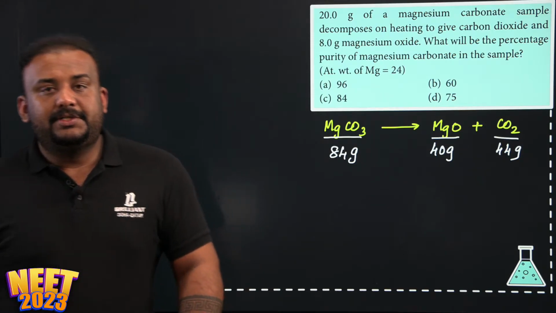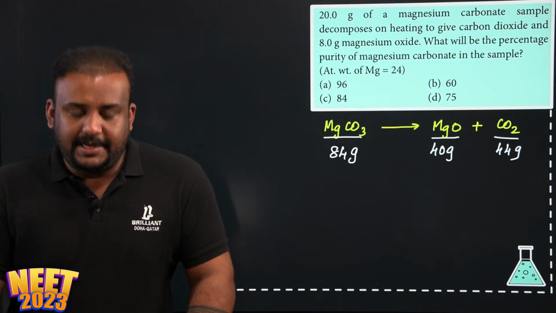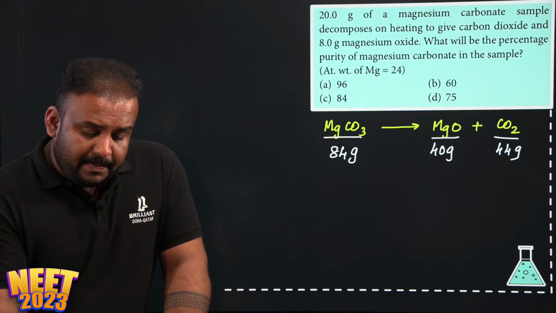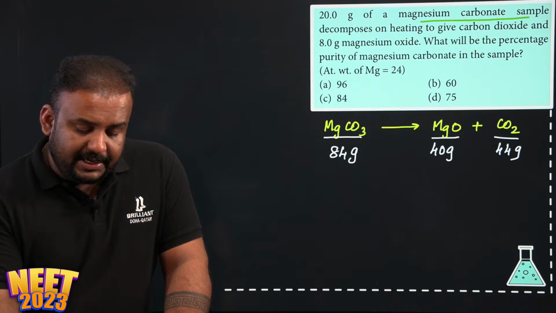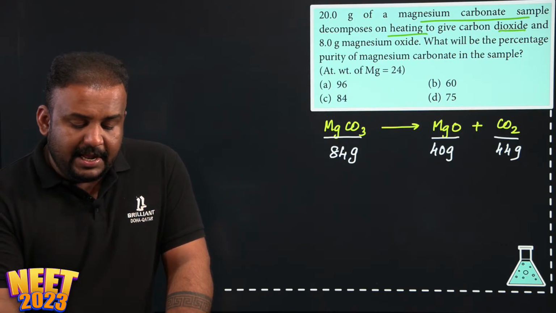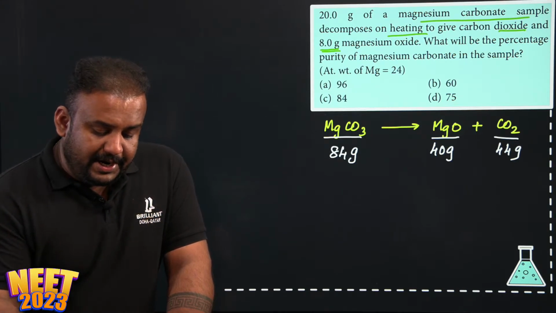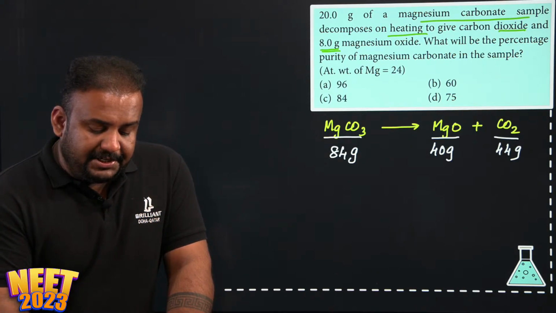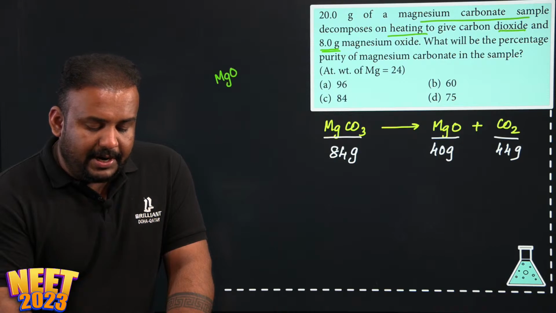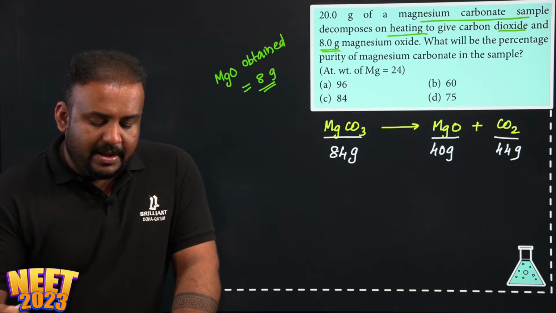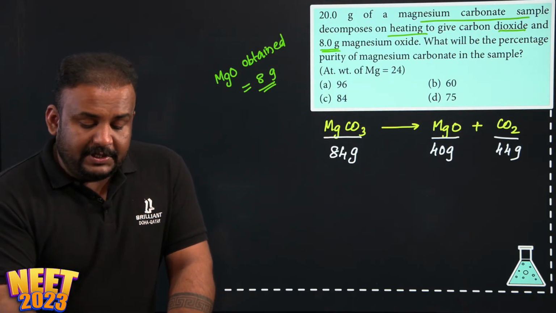So this is our existing stoichiometry, right? Now, what did they say? 20 gram of magnesium carbonate decomposes on heating. It gave 8 gram magnesium oxide. So I will just note it down. The amount of magnesium oxide obtained on heating is 8 gram. Okay, when 20 gram was heated.